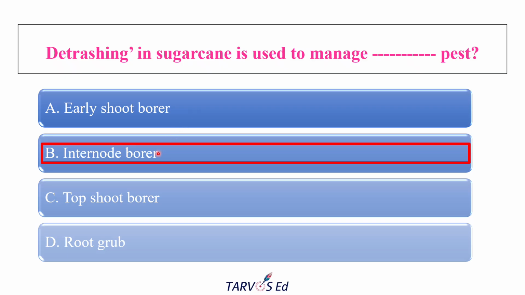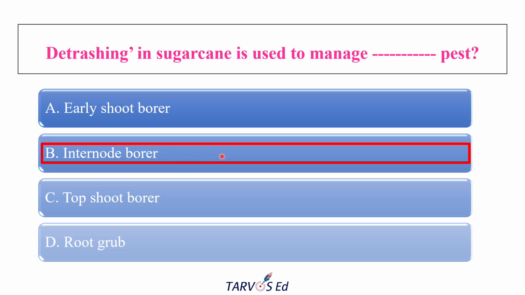At that stage we go for detrashing, so that we can easily avoid infestation by this particular pest, the internode borer. Early shoot borer usually attacks young seedlings, around 1 to 2 months old, and generally causes dead heart, so it is not the answer.